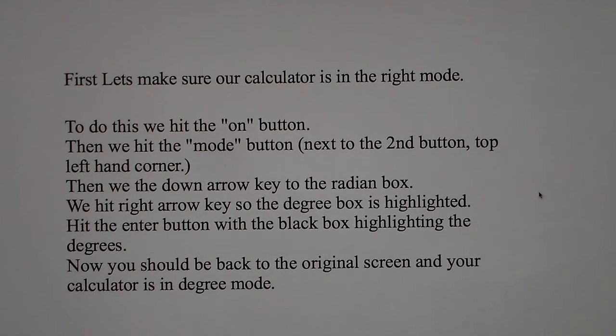we want to make sure our graphing calculator is in degree mode. To do this, we've got to make sure we hit the on button on our graphing calculator. Then we hit the mode button in the top left-hand corner, next to the second button. Then we scroll down using the scroll keys on the right-hand side down to the radian box. Once we get to the radian box, we hit the right arrow key, make sure the black box is on degree, and then hit enter. Then you'll be able to get back to your original screen after you hit enter, or if you hit second mode, which is quit. That means you quit out of that screen and go back to your original screen.